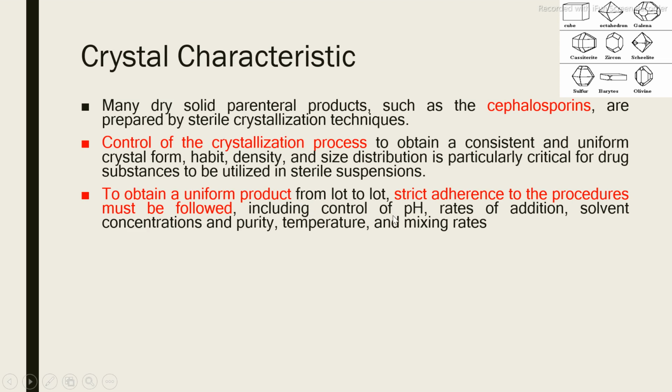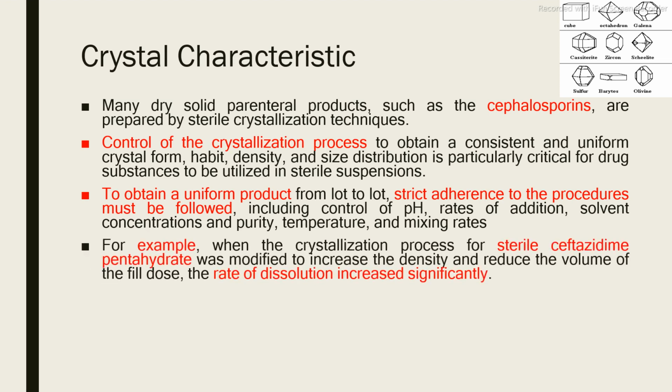So how to control the parameters? That is pH, temperature, mixing rate, addition of solvent and solvent concentration. If you keep all these parameters constant throughout the year, then it is confirmed that you will get the uniform product. For example, if you are going to prepare sterile ceftazidime pentahydrate, the rate of